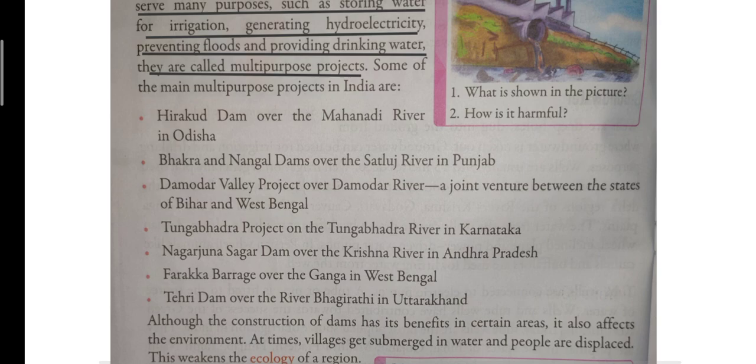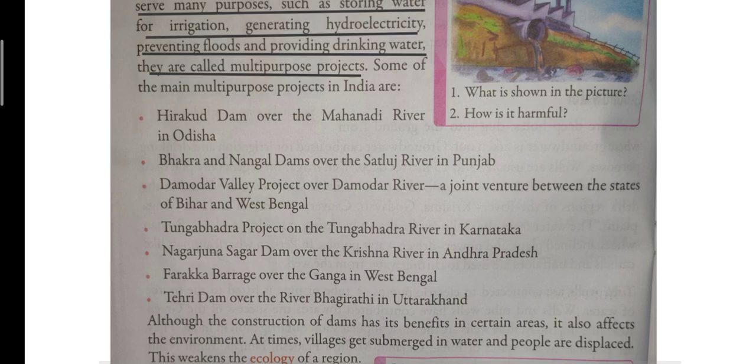Then you have Tungabhadra Dam, which is on the Tungabhadra River in Karnataka. Then you have Nagarjuna Sagar Dam, which is built over river Krishna in Andhra Pradesh. Then you have Farakka Barrage, which is built over river Ganga in West Bengal. And lastly, you have Tehri Dam, which is built over river Bhagirathi in Uttarakhand.